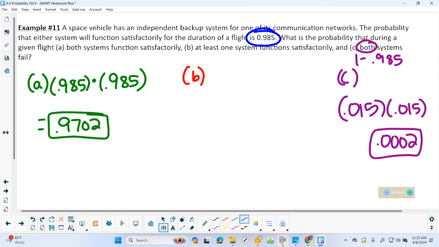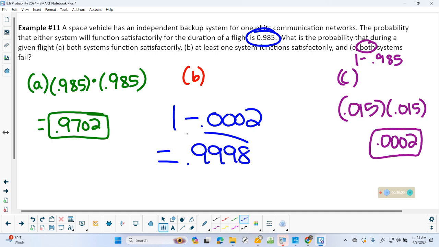Okay. So here's my workaround for how I'm going to use that for B, just to show you another way to do it. At least one system functions satisfactorily. So that could be one functions great, the other doesn't, they both, I could add them, do a lot of work. Or really, if this is the probability they both fail, I just need the complement, that at least one of them works. So I'm just going to do 1 minus that, and make my life easy. 0.9998. Again, you could have done one or more and added them together and done some work, but I saw that, and I'm just going to work smarter, not harder, on that one.